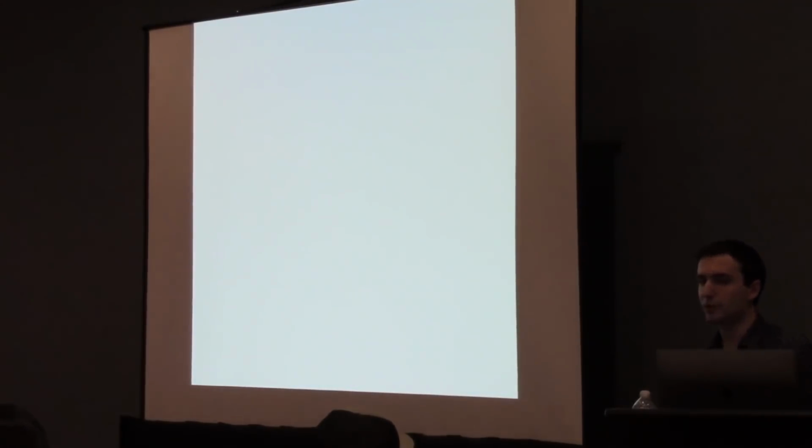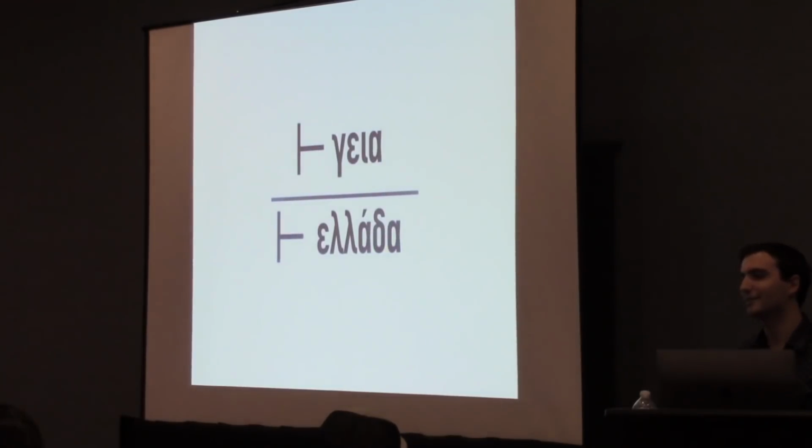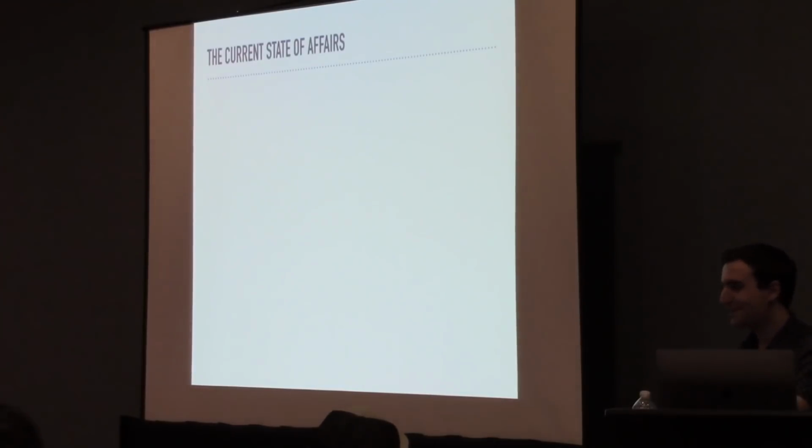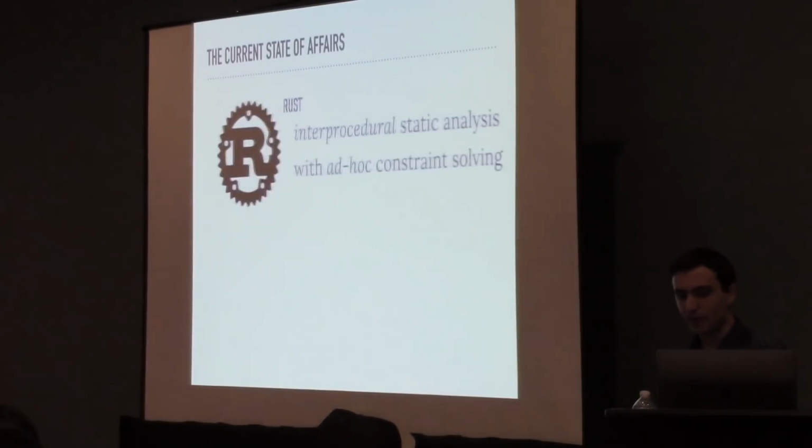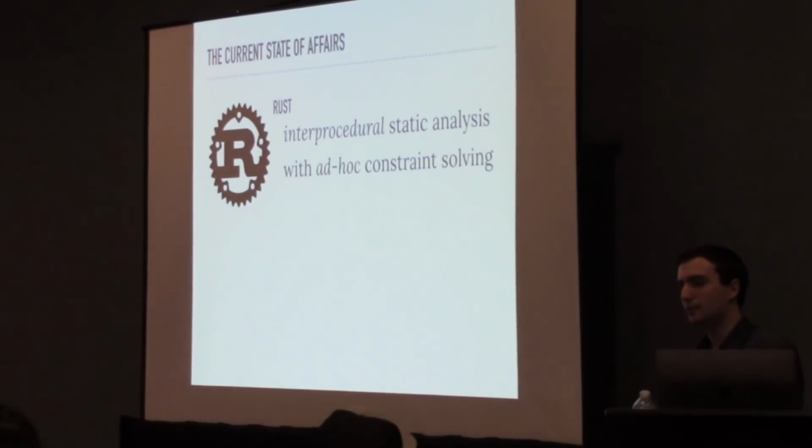Now, I hope at this point we all have a rough idea of how Rust works. But as a semanticist, I want to have a deeper understanding. And to do that, we, of course, need some Greek. But before we get to any of that, I want to talk a little bit about what we currently have to help us understand Rust and how it works. We, of course, have its primary implementation from Mozilla and many other open source contributors, rustc, which features ownership and borrow checking implemented via an interprocedural static analysis.